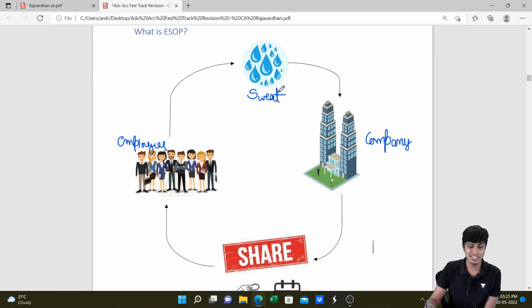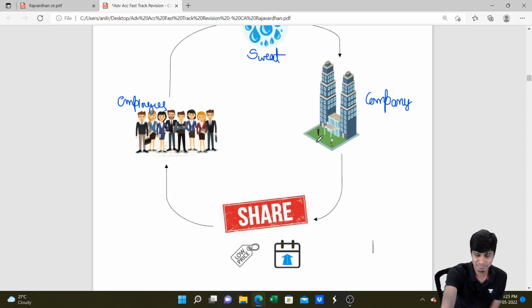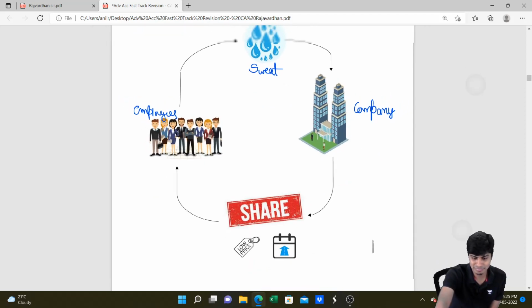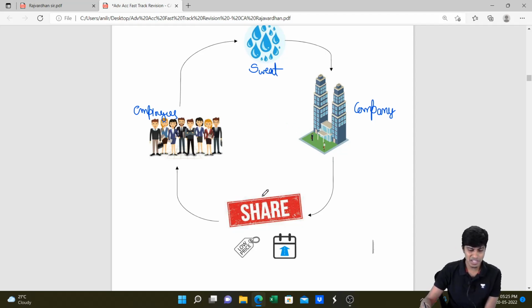Seeing this sweat as a consideration, the company will give away shares at a lower price. Lower price means, is it lower than nominal value? No, no. The price will be lower than the market value, not lower than the nominal value.